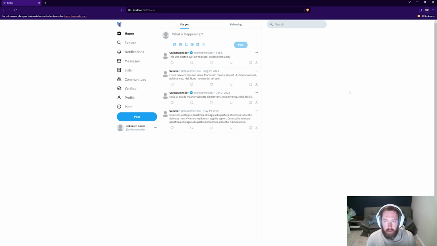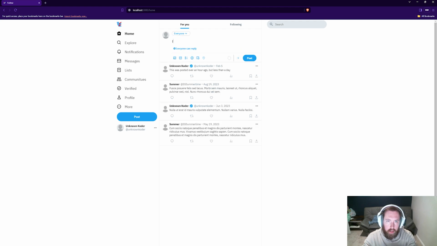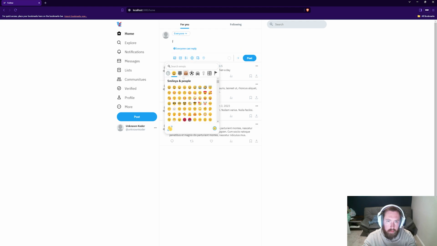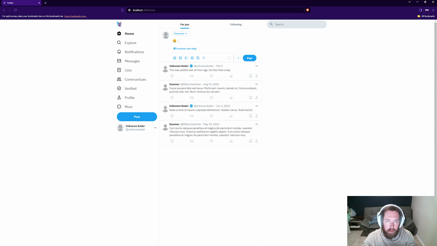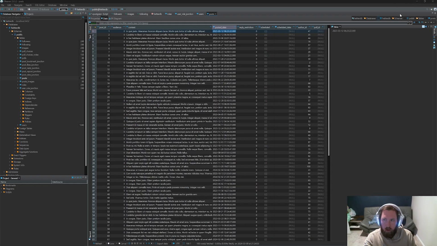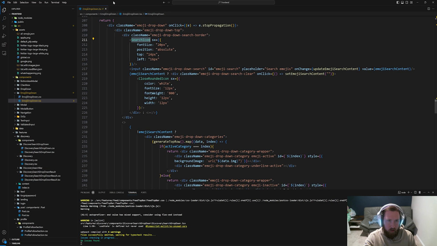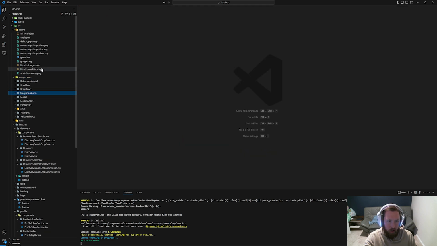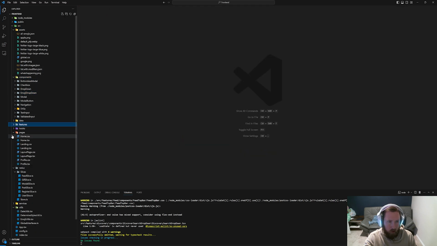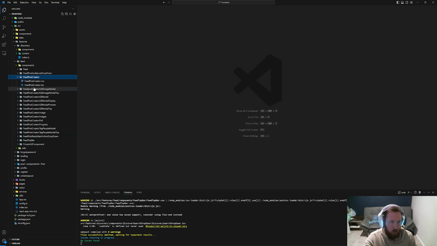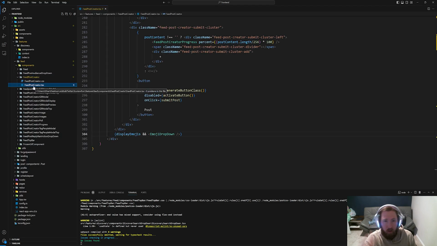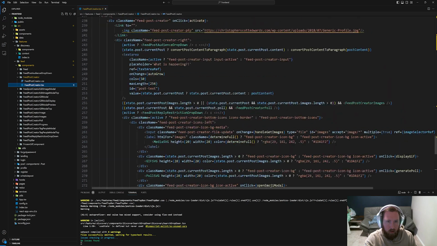So now what we're going to want to do. So I think we want to work on the emoji. So obviously we're having issues with the emoji. If you type here, like F space, and then put like an emoji, it clears everything. So what I want to go ahead and do is hop into VS Code, close out of this. So I think that we're mapping this actually inside of the feed post creator. So let's just close some stuff and come in here. It might actually be in utils. I don't know. We just need to explore a little bit here.